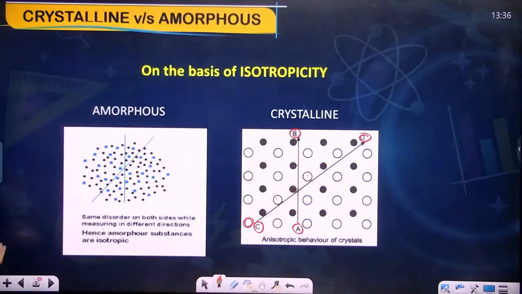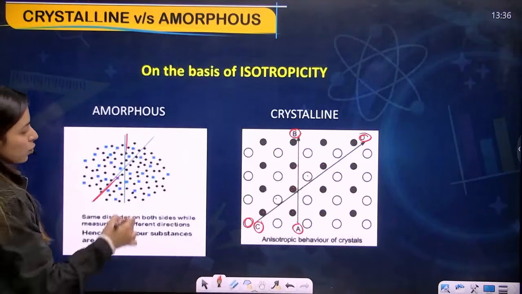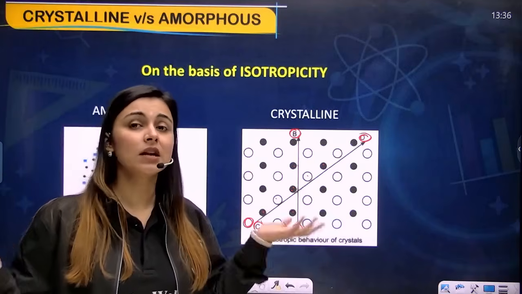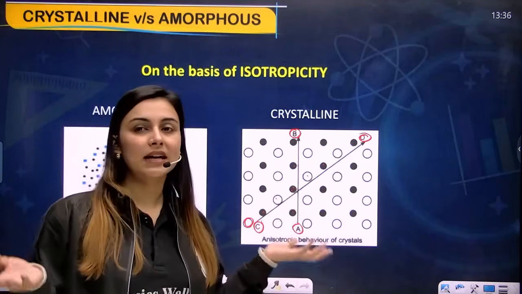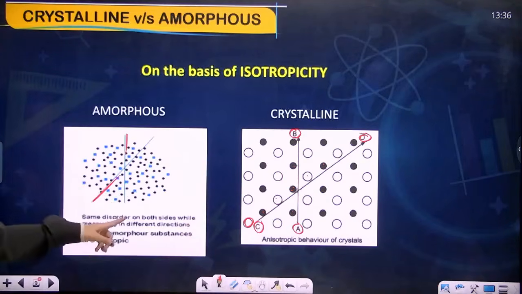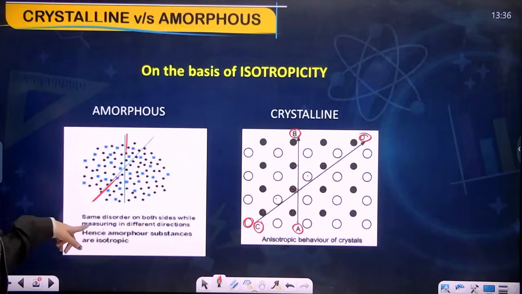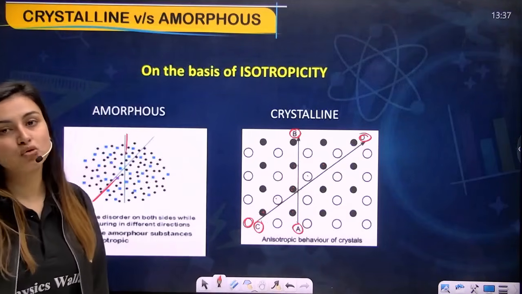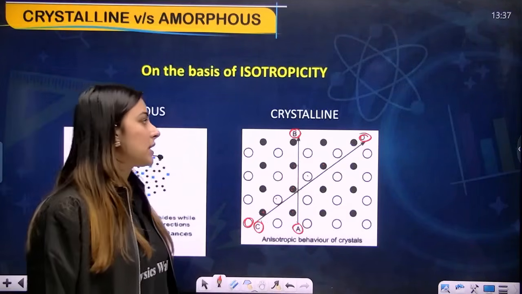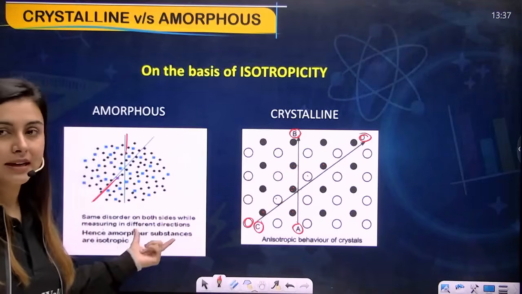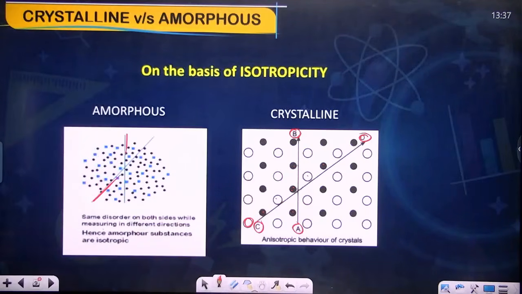But if we talk about the amorphous, you go from this side to this side, you go from here to here, the atmosphere is exactly the same because it is random everywhere, and that is the reason properties have exactly the same values, and that is why it is isotropic, and the crystalline one is anisotropic in nature. It is written here: same disorder on both sides, measuring in different directions, hence amorphous solids are isotropic in nature and crystalline solids are anisotropic in nature. It is a very important thing because most of the questions are asked from this particular part, so I'm stressing on it again and again. So pause the video, you can write it, and then we'll move forward.